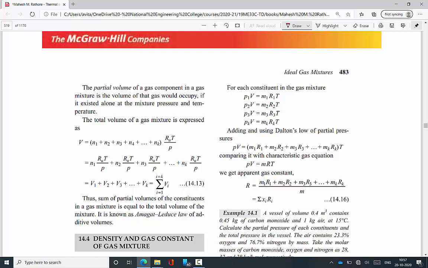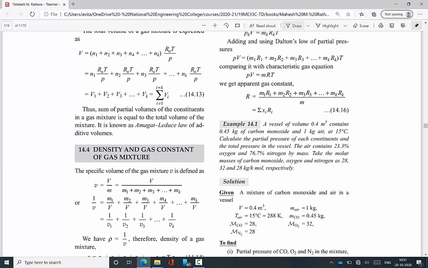This is our own concept, and from this I introduce some theoretical concepts. They are not very important, but I explain them briefly. Density and gas constant of a gas mixture, not of an individual gas but of the mixture. The gas constant for a gas mixture.